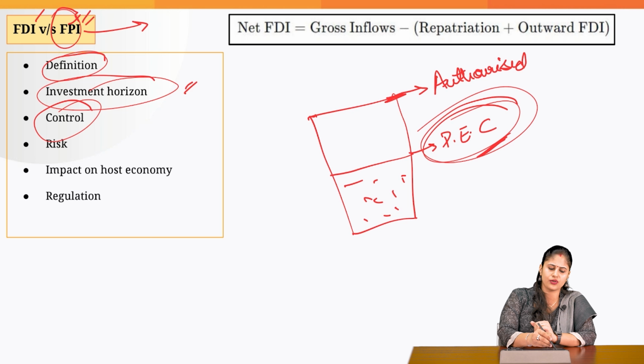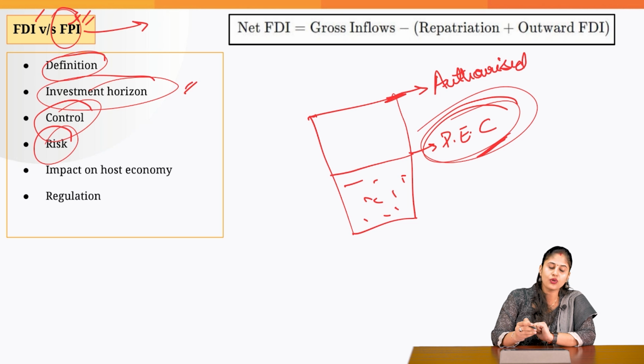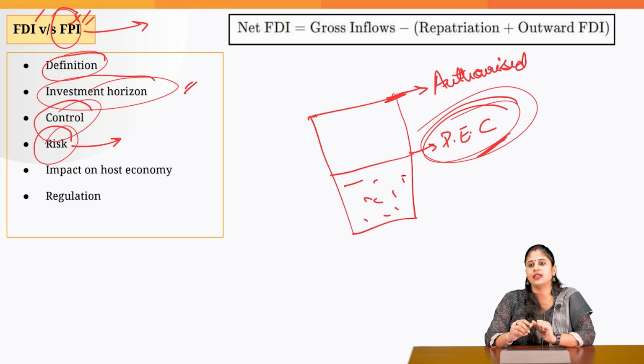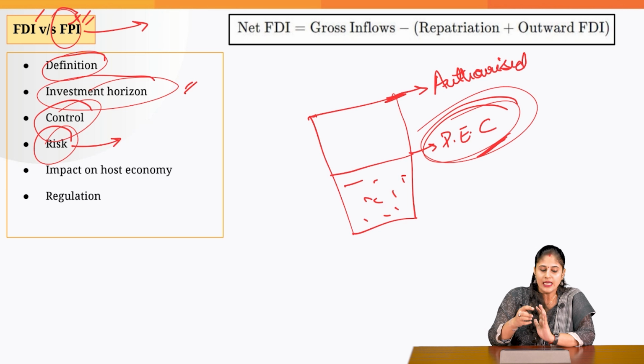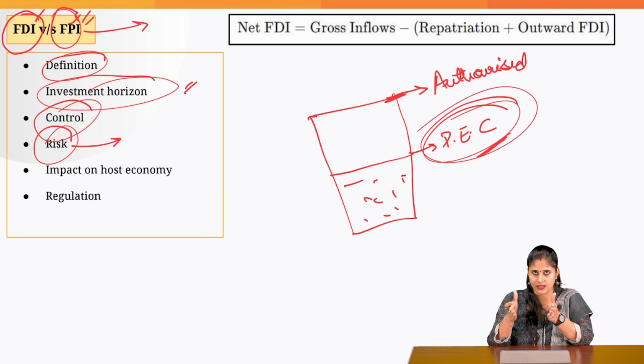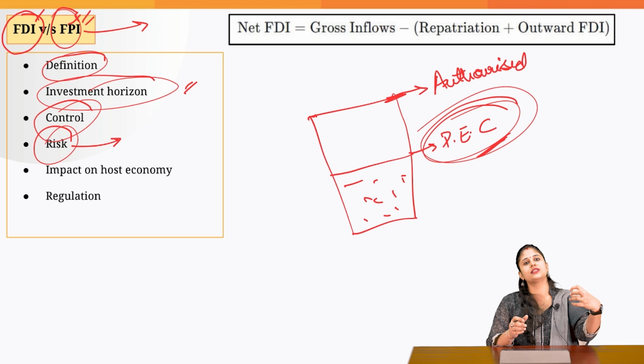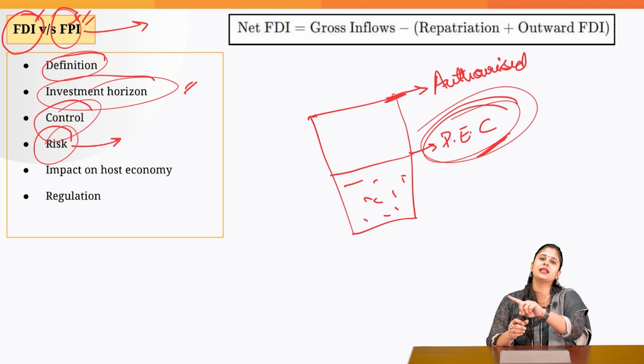There is no such control in FPI because the number of shares that the foreign investor is holding is quite less than 10%. Then when you talk about the risk factor, when it comes to FDI, if something goes wrong in India, it would be the foreign investors who have brought FDI into India who are at risk. I am talking with respect to the host country. With respect to India, if something goes wrong, the foreign investor who has brought FDI in India will not be able to take out that money easily. But when it comes to FPI, they'll be able to take out the money easily.